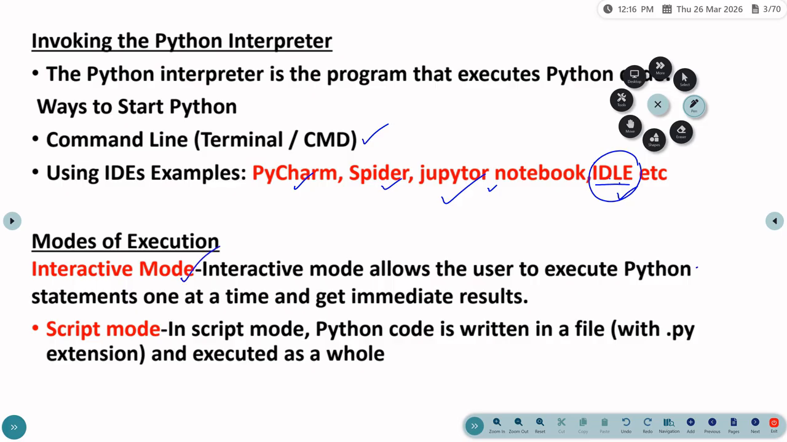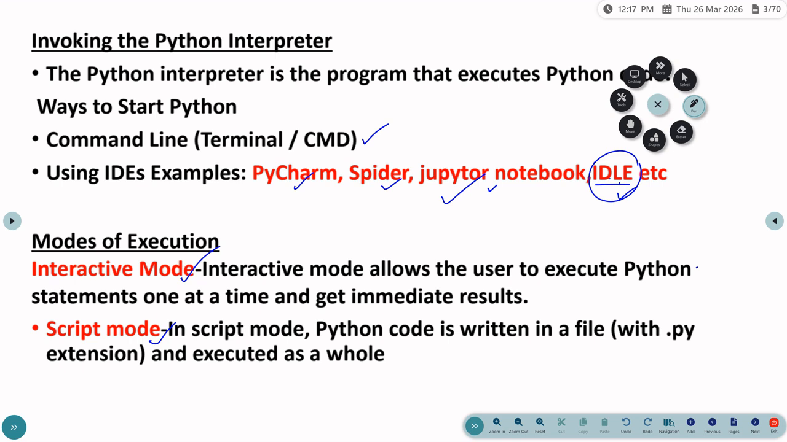The first one is the interactive mode, and the second one is called the script mode. Interactive mode means that as soon as you open the IDLE, the interactive mode will appear, where you can type the code. As soon as you type the code and press enter, it will show the immediate results. This is known as interactive mode.